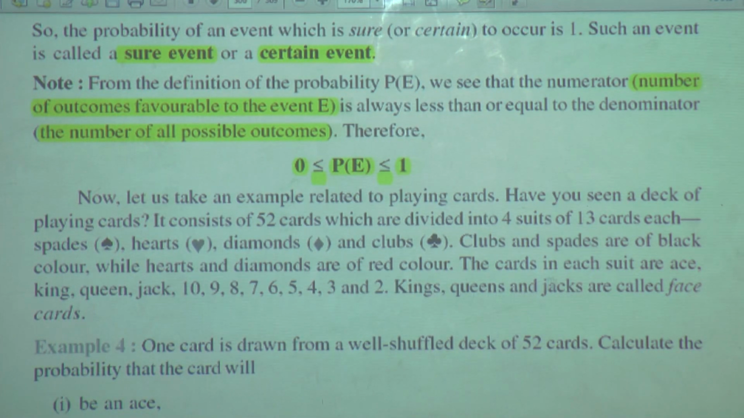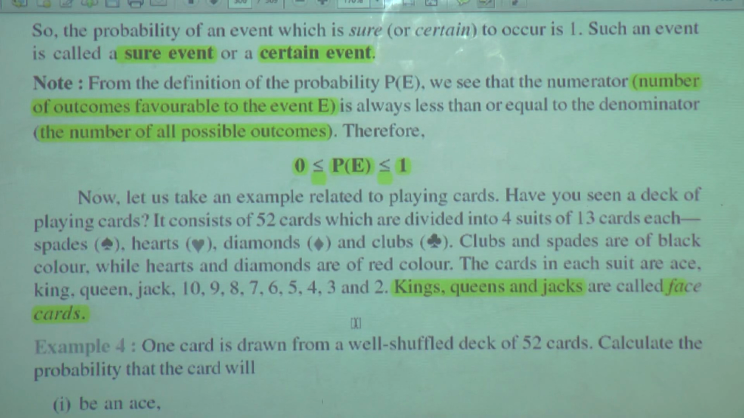Kings, queens and jacks are the face cards. These are known as the face cards. Who? These three. Kings, queens and jacks are called face cards. I hope now the concept is clear with you people.